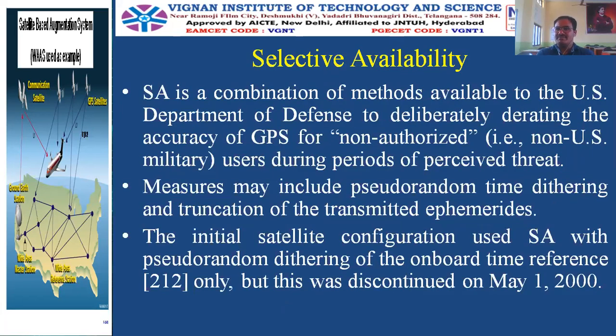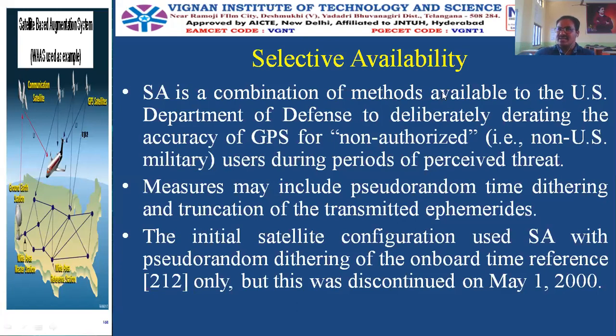And here, this is a very, very important concept. This we will come across again in the GPS receivers concept. Selective availability. So what is selective availability? This GPS was first designed by the US Department of Defense, that is DOD. Now, these GPS signals are restricted only for the use of the Department of Defense, that is the US military. And if any non-authorized users are interfering with the signals with a perception to threaten this message, then this will use the selective availability.